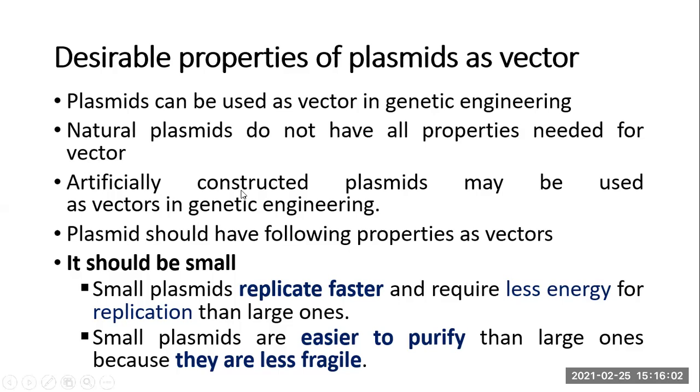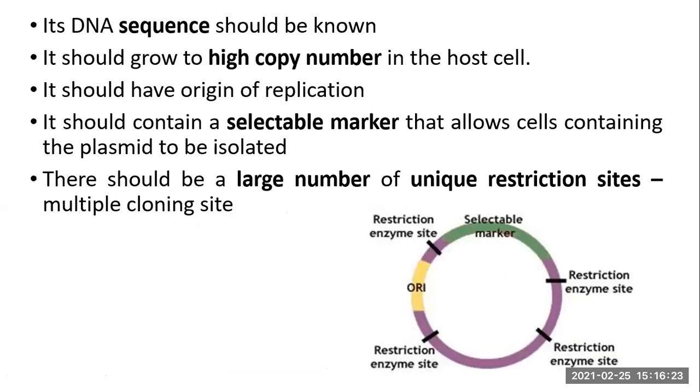To be a vector, as we have already seen, the plasmid should be small and replicate faster, so it is present in the cell in a high copy number. When it is small, it is easy to purify because it will not break down during the purification or isolation process. We should know the DNA sequence of the plasmid.